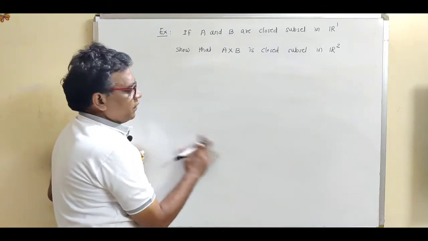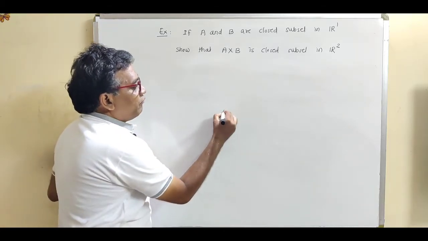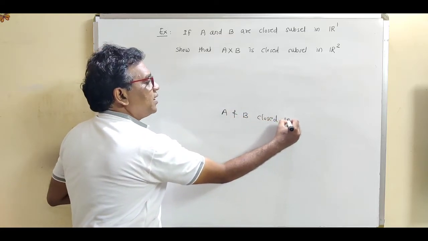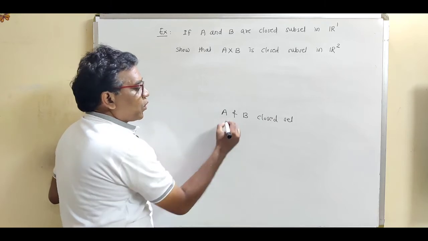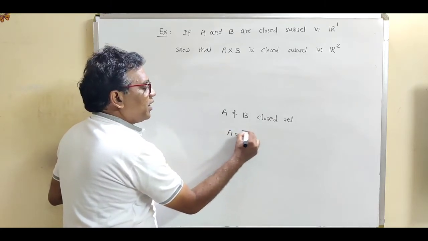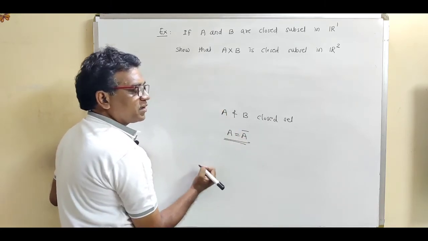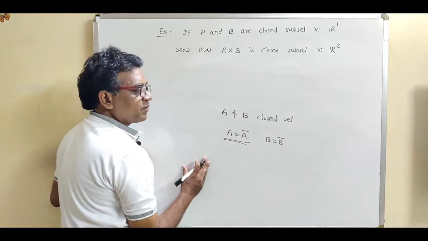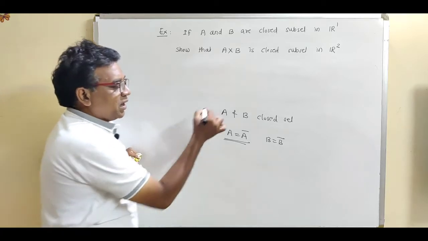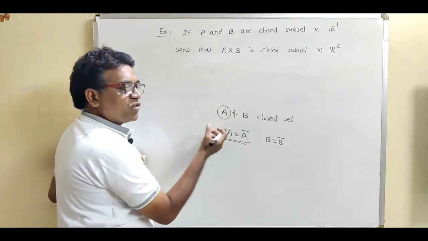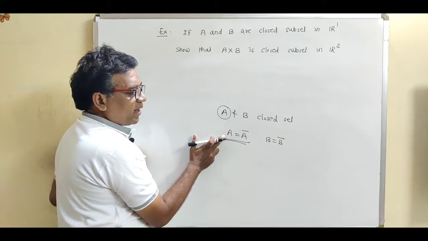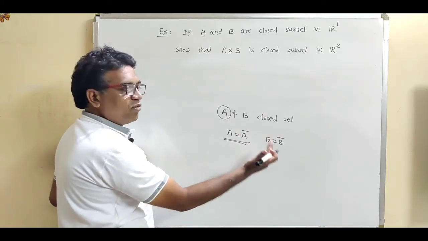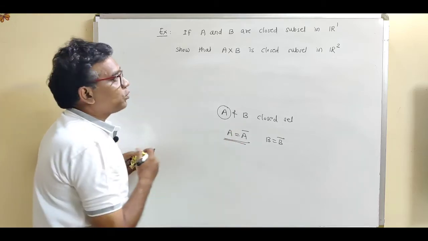Now see what is given. We are given that A and B are closed sets in R^1. Closed set means A is equal to A closure. This is the definition of closed set. Or B is equal to B closure. What is the definition of closed set? If A is given as a closed set, we can write A is equal to A closure. B is a closed set means we can write B is equal to B closure. It is the definition of closed set.